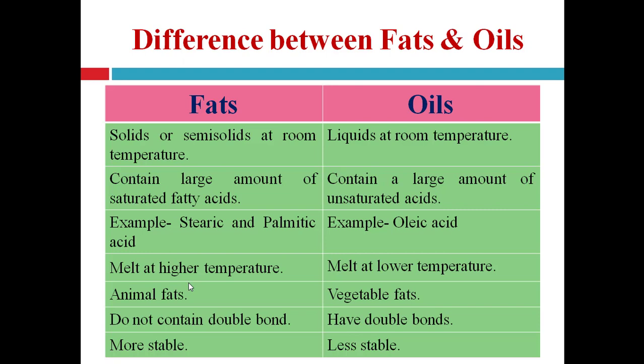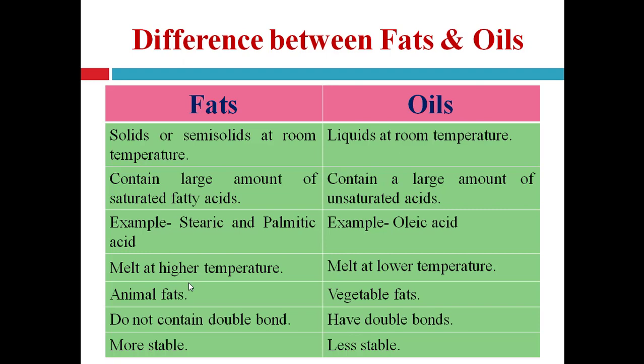As we discussed in the point of saturated and unsaturated fatty acids, right? Fats contain only saturated fatty acids, that's why they do not contain double bond, while oils contain unsaturated fatty acid, that's why they have the double bonds. Fats are more stable because they contain saturated fatty acids, right?